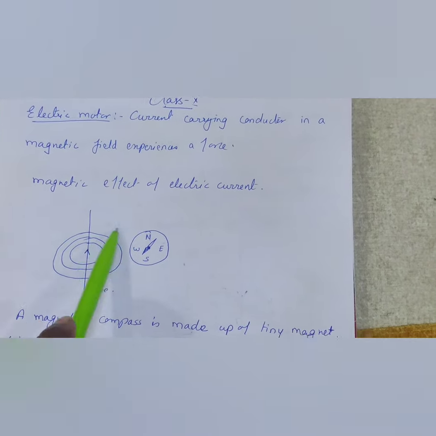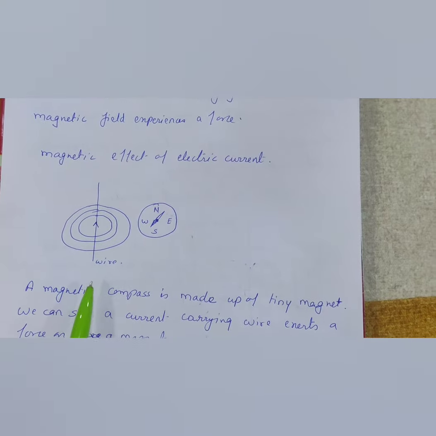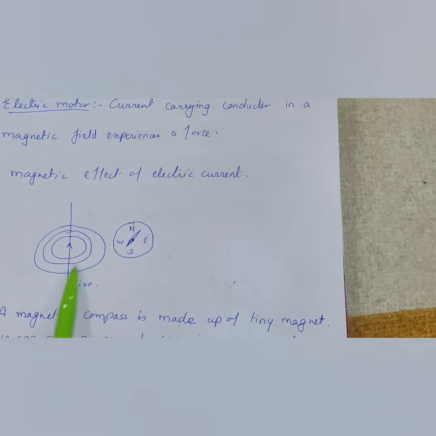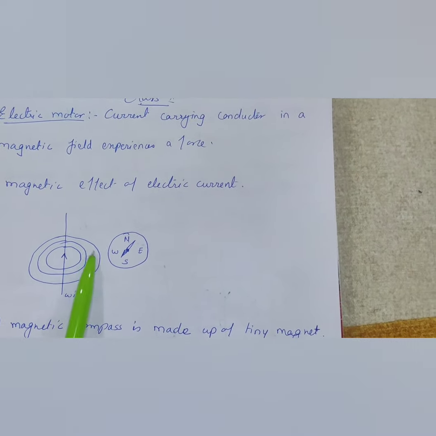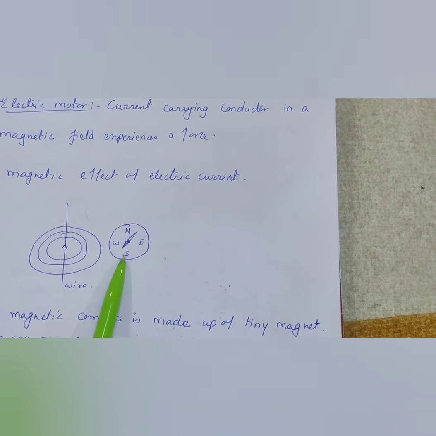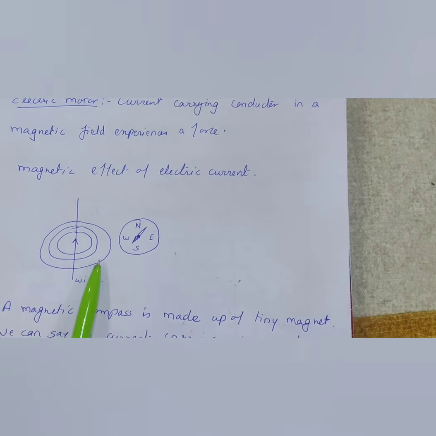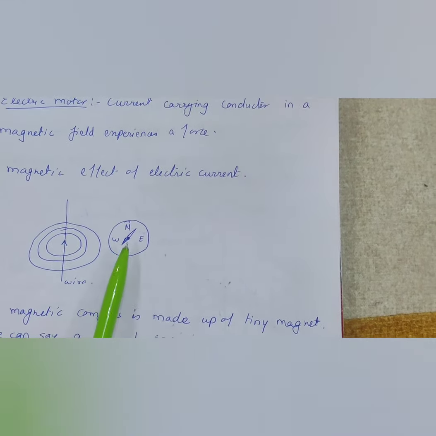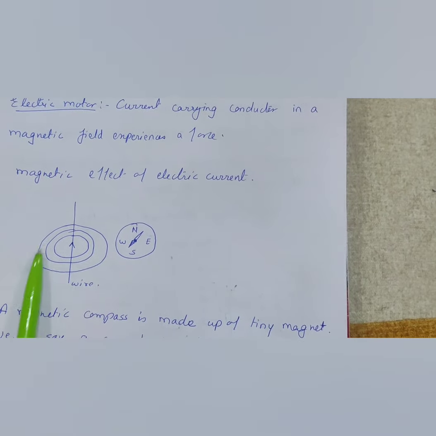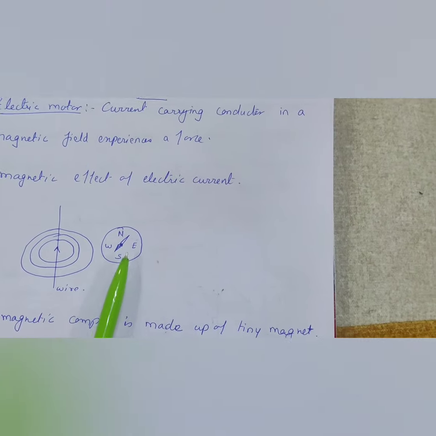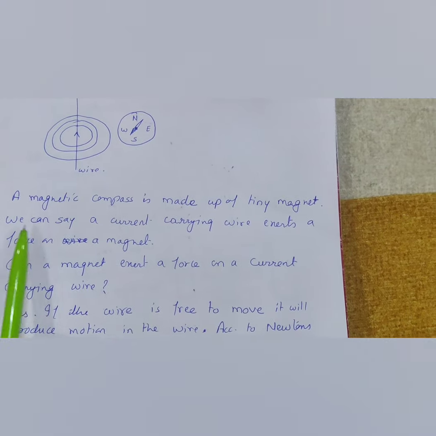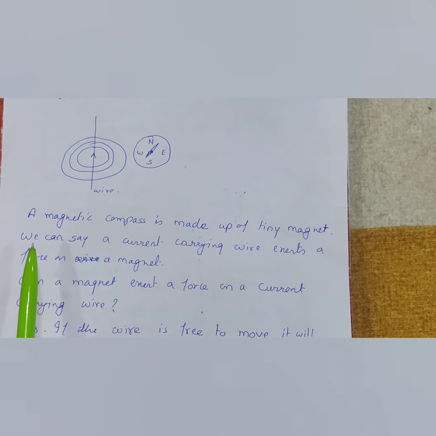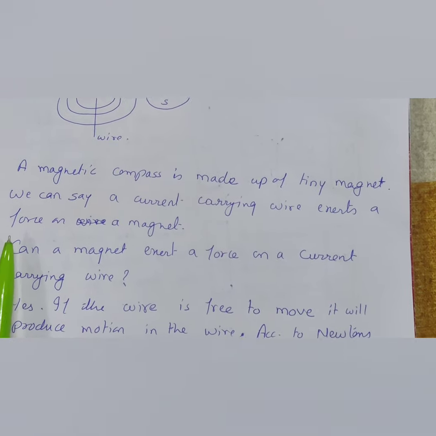Okay, so magnetic effect of electric current. This is a wire, current is flowing, and concentric circles have been formed around the wire, that is your magnetic field. When you bring a compass near to the live wire, it shows a deflection. What does it mean? That there is a magnetic field around the wire, that's why it has deflected. A magnetic compass is made up of a tiny magnet. We can say a current carrying wire exerts a force on a magnet.